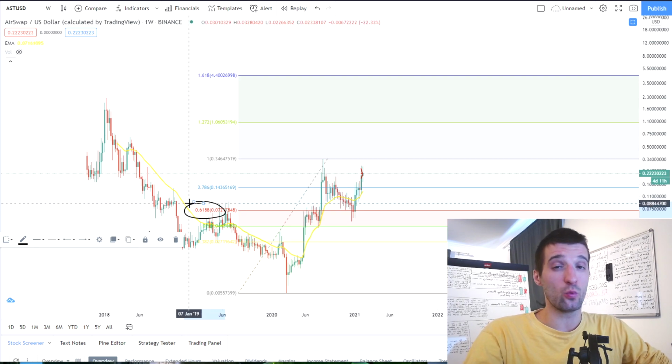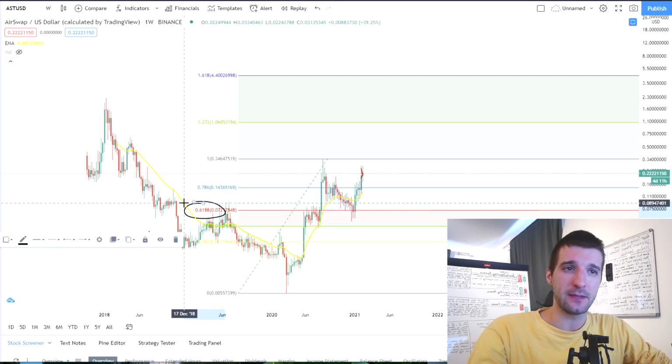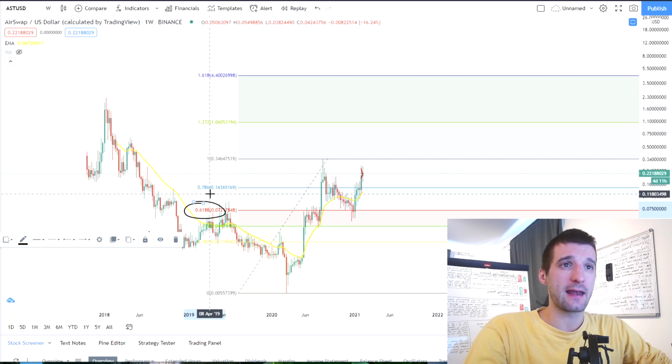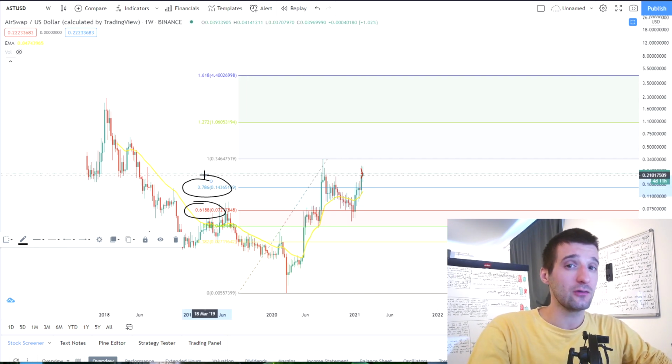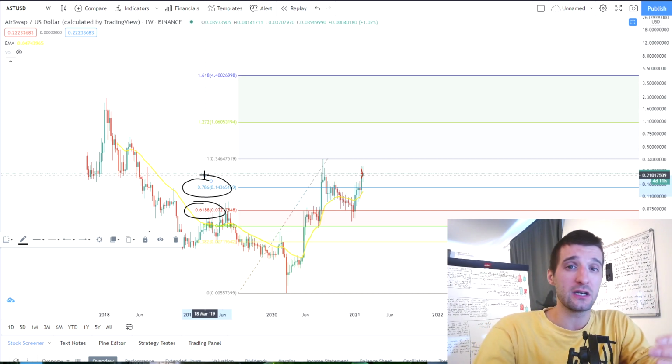0.618 over here is one of the most important levels in Fibonacci retracement, and after that level is coming 0.786, but we're not looking for those levels. Actually, what we're looking for is the target. We are looking for the target of wave 3 Elliott theory.